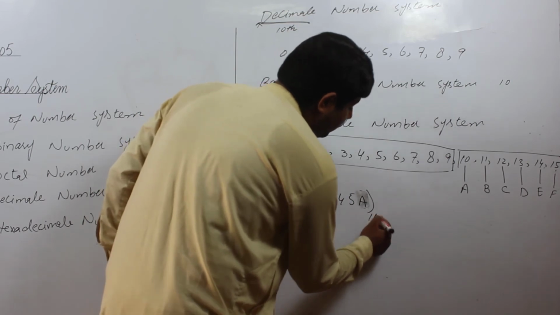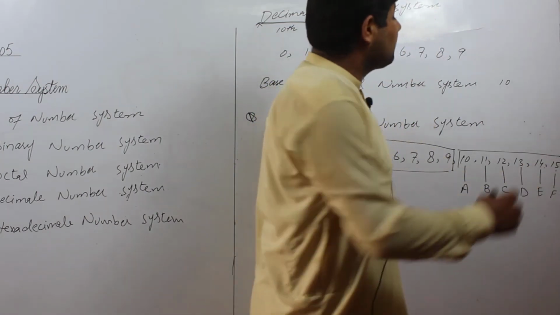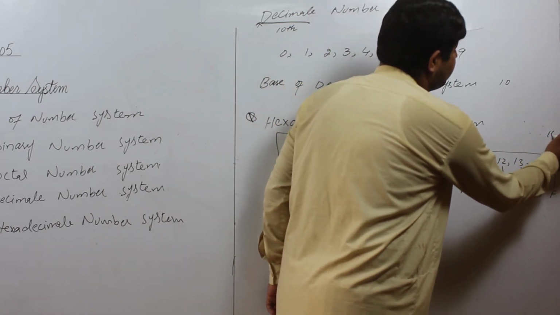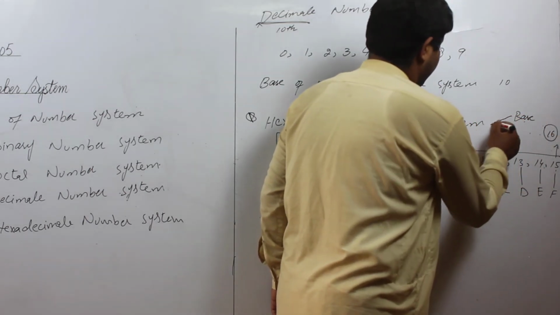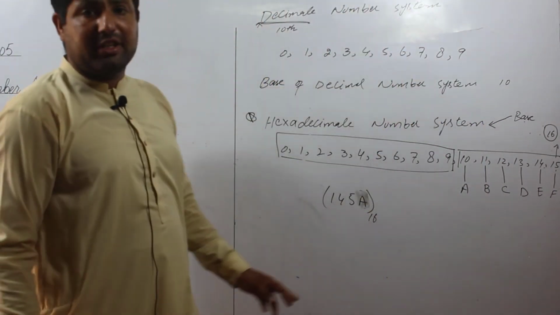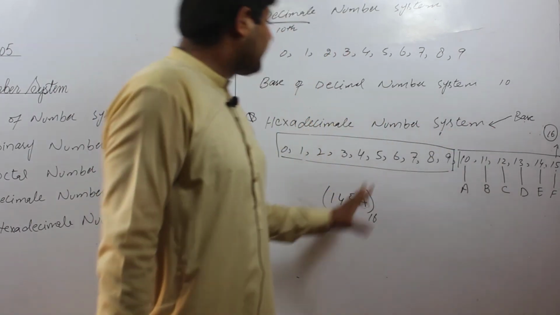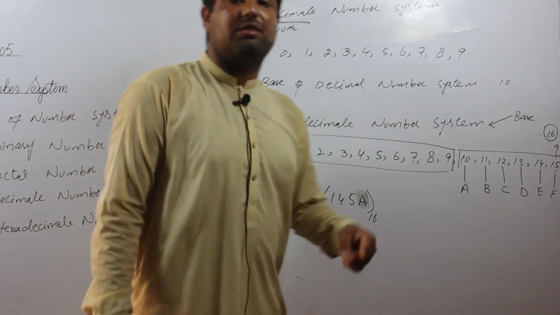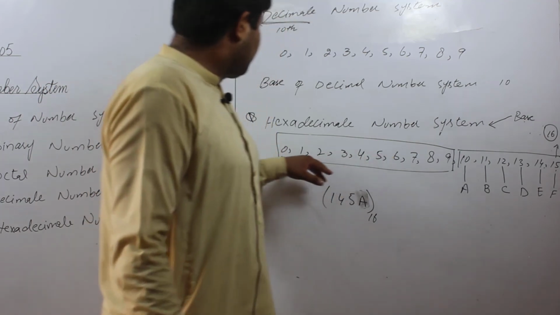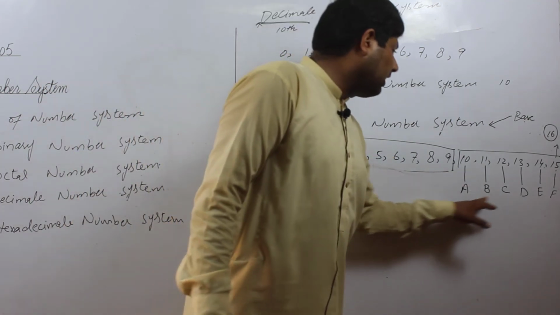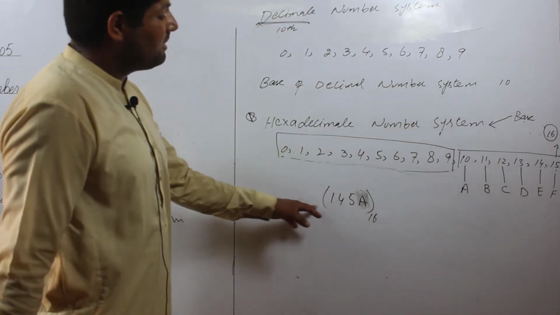Now put the base as 16. I read the numbers 0 to 15, which means that after 15 the next number is 16. 16 is the base of the hexadecimal number system. We can say that the hexadecimal number system consists of two types of digits, numeric digits and alphabetic digits A, B, C, D, E and F, and its base is 16.